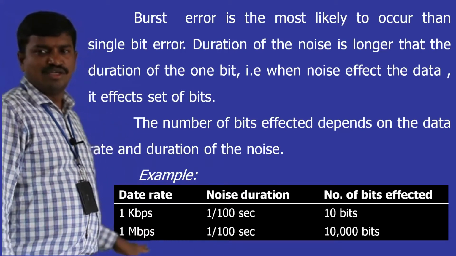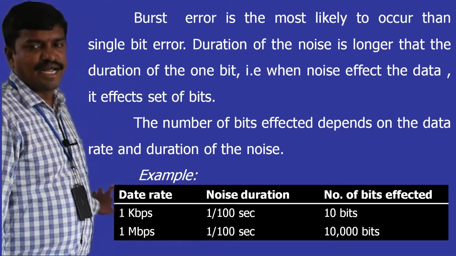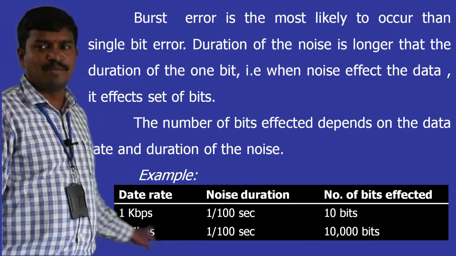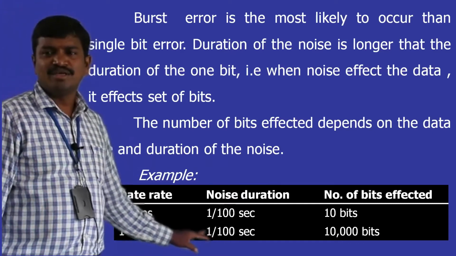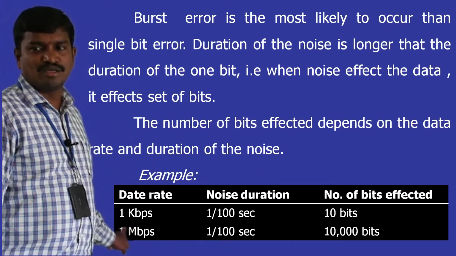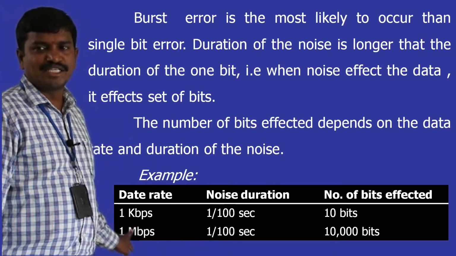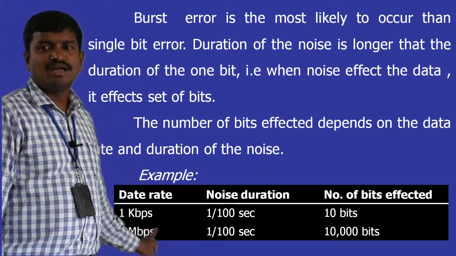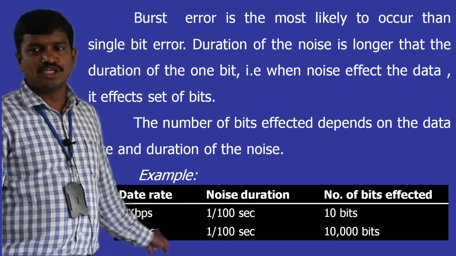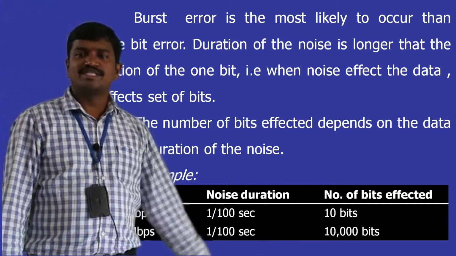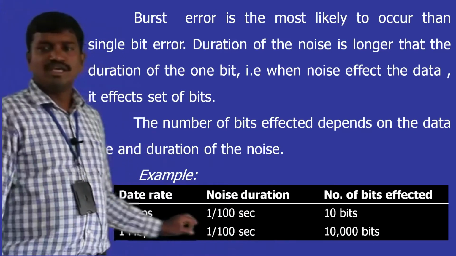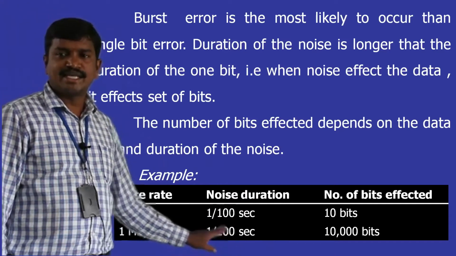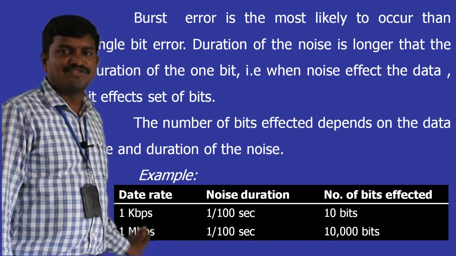Now if you change the data rate to 1 mbps and the noise duration is the same, 1 mbps means 10 power 6. If you cut down 2 zeros, you get 1 followed by 4 zeros. So 10,000 bits are affected if the noise has a duration of 1 by 100 seconds and the data rate of the channel is 1 mbps.